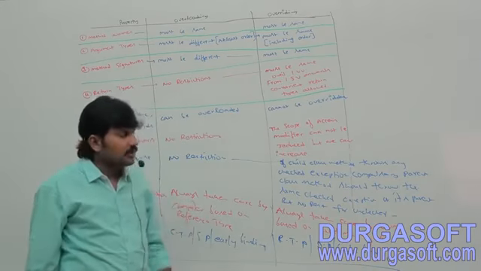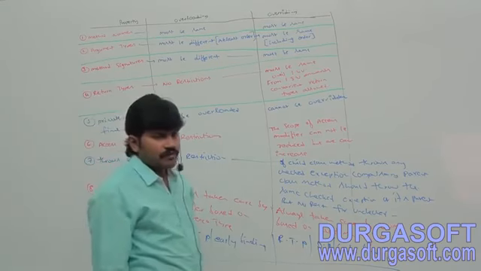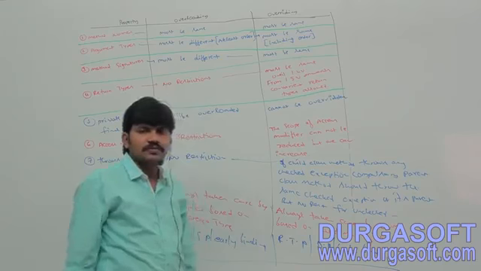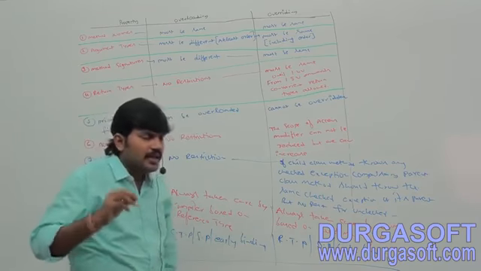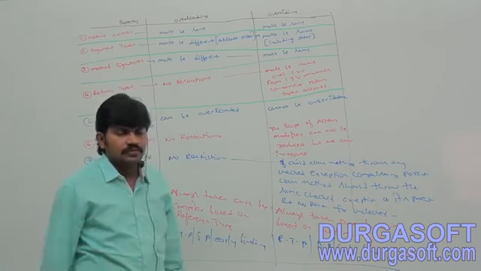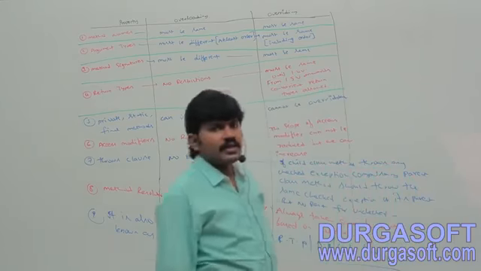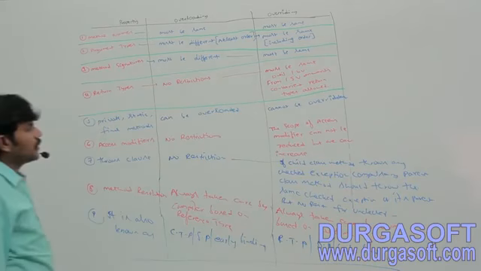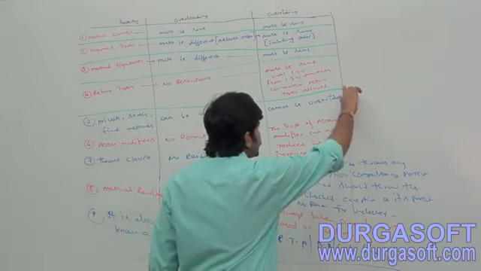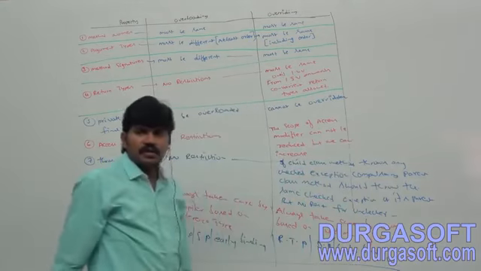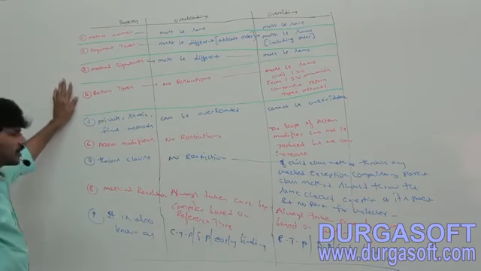But from 1.5 version onwards, covariant return types are also allowed. That's all. Are you getting?